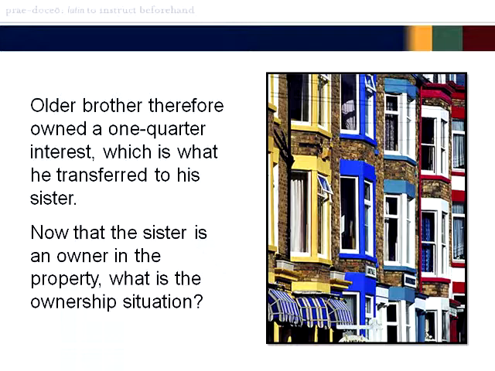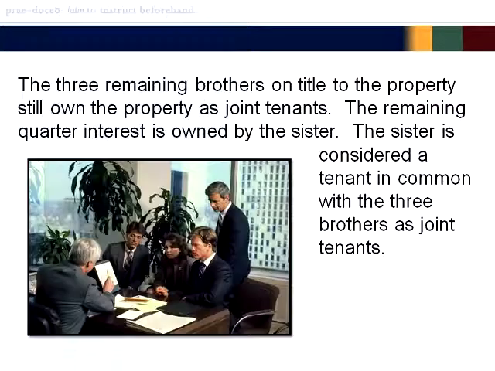Now that the sister is an owner in the property, what is the ownership situation? The three remaining brothers on title of the property still own the property as joint tenants. The remaining 1/4 interest is owned by the sister. The sister is considered a tenant in common with the three brothers as joint tenants.